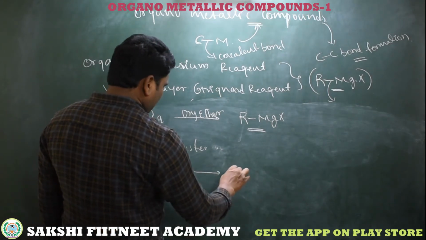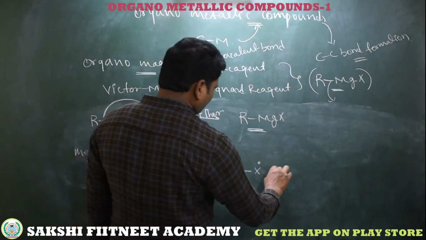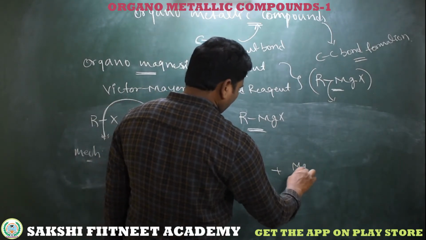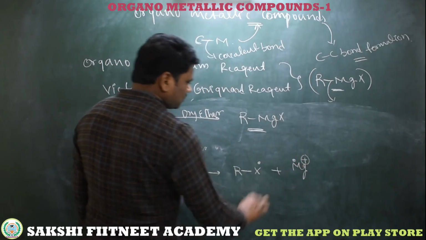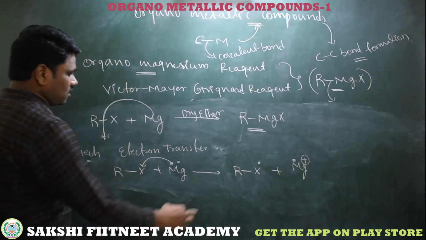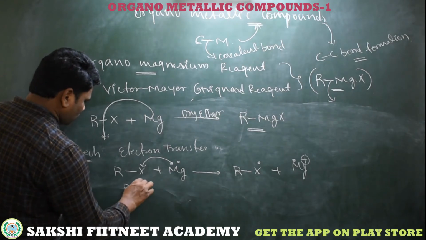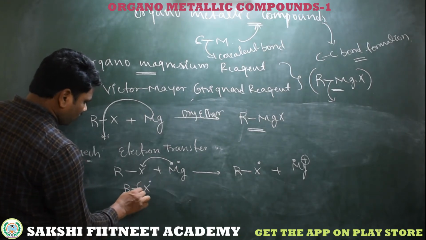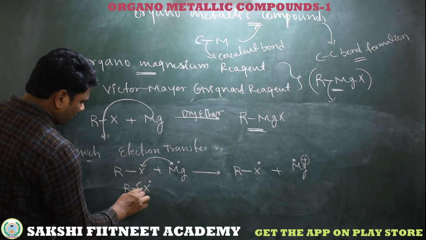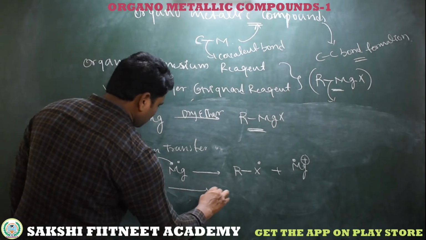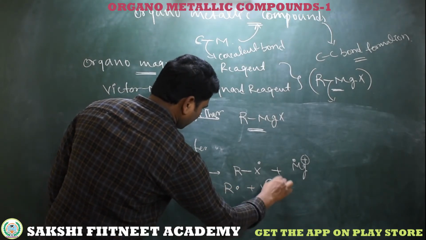Then we get R bonded to X radical, plus magnesium, which becomes plus 1 charged since one electron is lost, and another electron remains as it is. Now the bond between carbon and halogen cleaves. One radical forms and the bond cleaves, so this is homolytic cleavage. Here one electron makes it a negative charge, and R becomes a radical plus X minus.